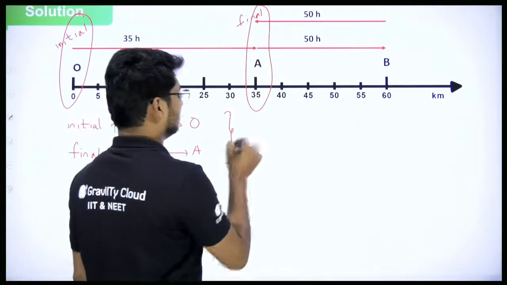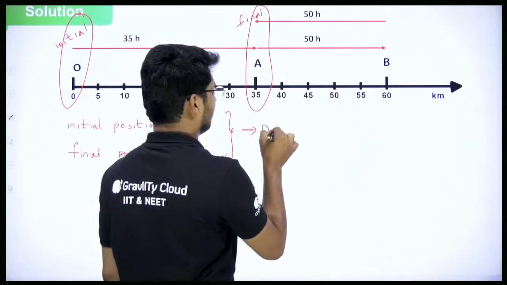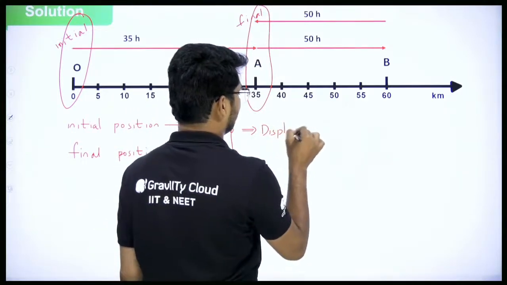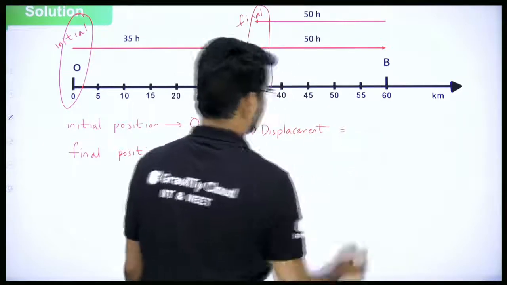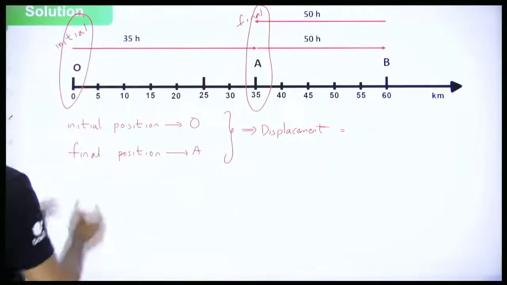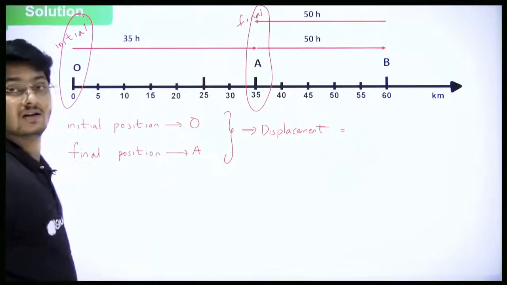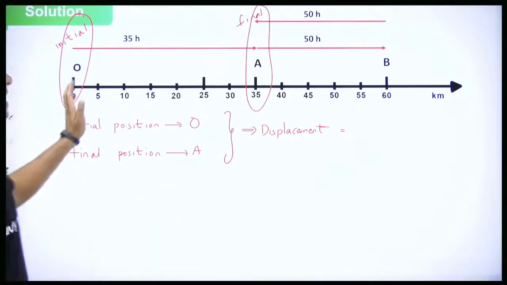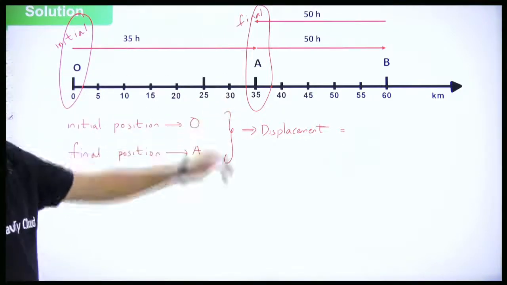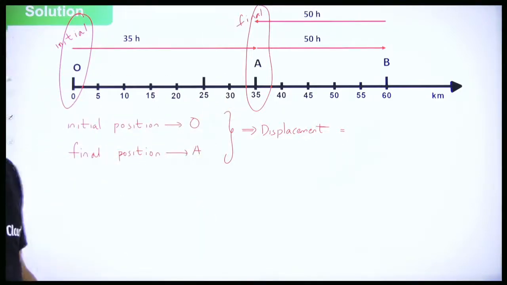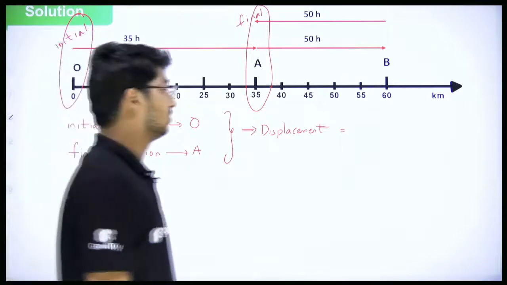So what is displacement here? You can directly get the length OA, the length of the straight line joining initial and final positions, length of OA, 0 to 35, or else you can use the formula final position minus initial position.